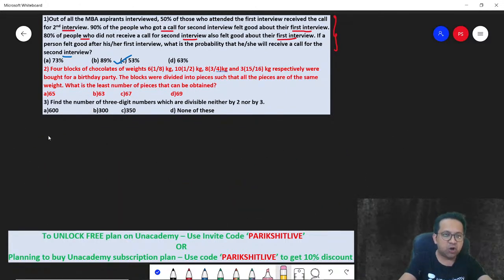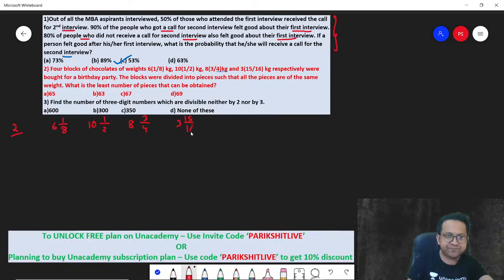4 blocks of chocolates of weights 6 1/8 kg, 10 1/2 kg. So let's write down the kgs. How many weights are there? There are 4 weights: 6 1/8, then 10 1/2, then 8 3/4, and then 3 15/16. These are the 4 weights, respectively, bought for a party.